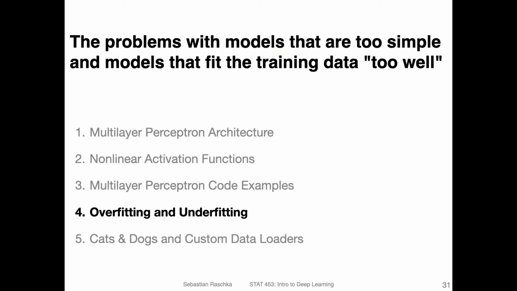Now that we have seen a selection of models like logistic regression as a simple model and multilayer perceptron as, I would say, a more complicated model, I think it's a good time to talk about overfitting and underfitting. In particular, problems that arise with models that are too simple, like logistic regression applied to MNIST data, and models that fit the data too well, for example, multilayer perceptrons with too many features. So with that, let's talk about some of these topics.